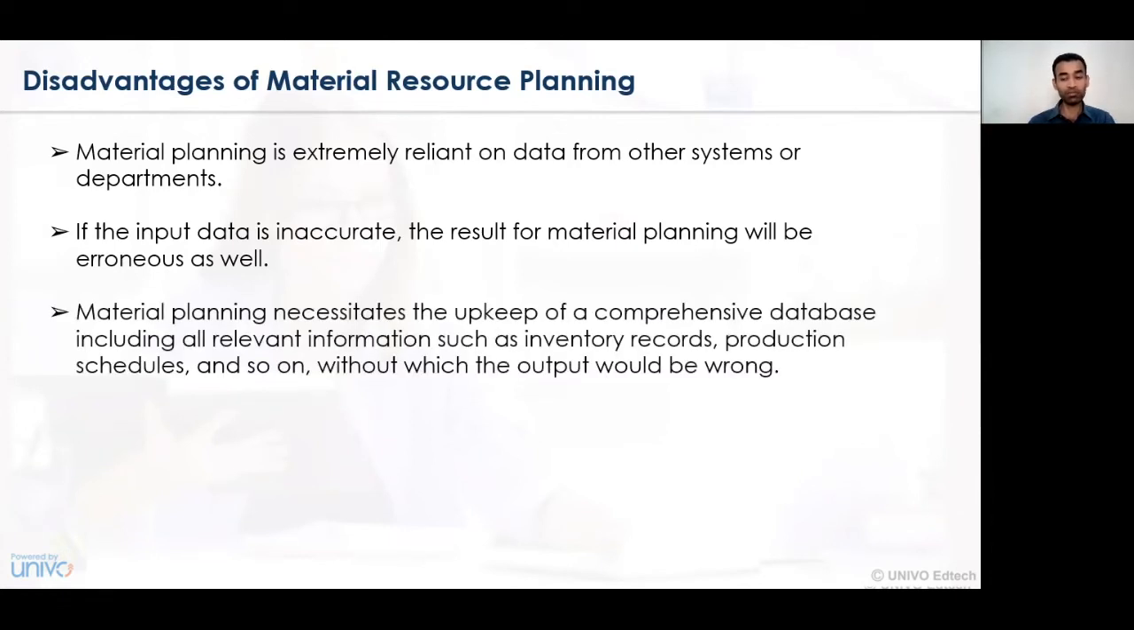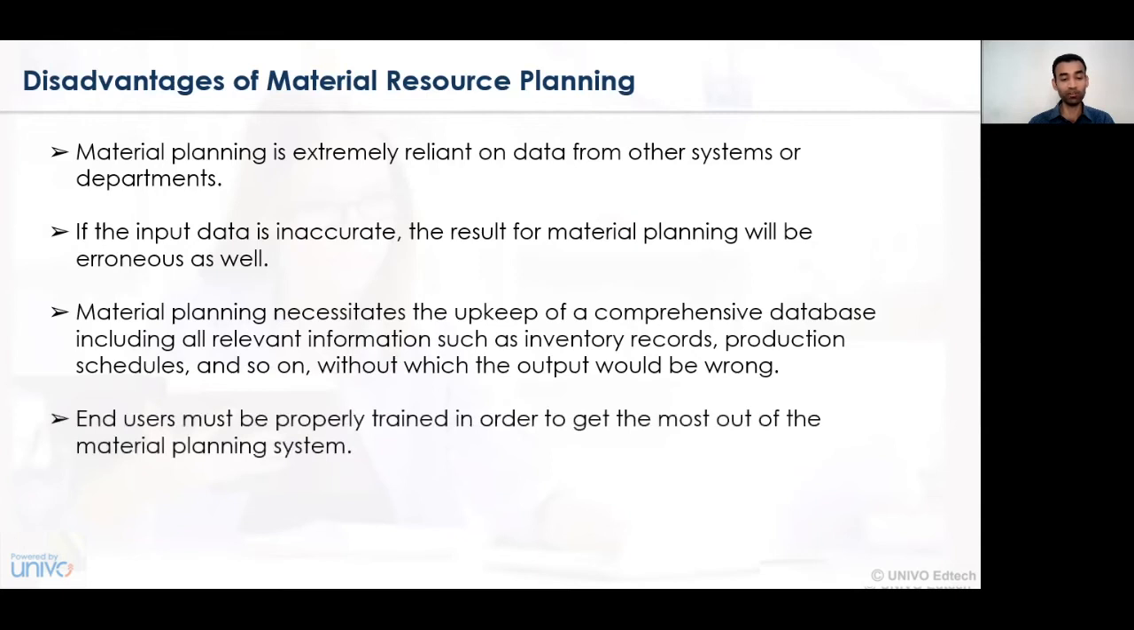It necessitates the upkeep of a comprehensive database, including relevant information such as inventory records, production schedules, and so on, without which the output would go wrong. So in this case, if the data provided with respect to the input, the output, the goods and commodities that have been used, and the time required for the production cycle all goes wrong, then the maintenance or upkeep of the records at the inventory or stores department also collapses, and hence the final output will also be wrong. Proper and reliable data is therefore essentially required.